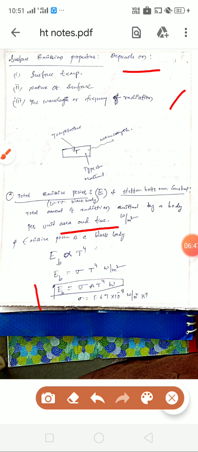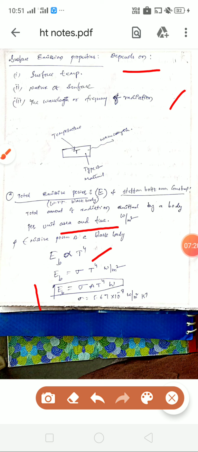For a black body it is indicated with Eb, directly proportional to T to the power of 4, where the absolute temperature T should be in kelvins, not degrees. Eb equals sigma T to the power 4, where the proportionality constant sigma is the Stefan-Boltzmann constant.